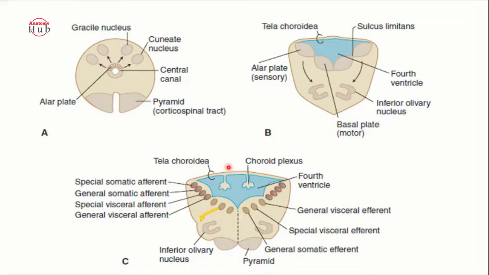But if we include the arteries and the pia mater surrounding it, then it will be known as the tela choroidea. So tela choroidea is nothing but all the layers of the pia mater, the arachnoid mater and the ependymal cells. But if you include the arteries, then it will become the choroid plexus.